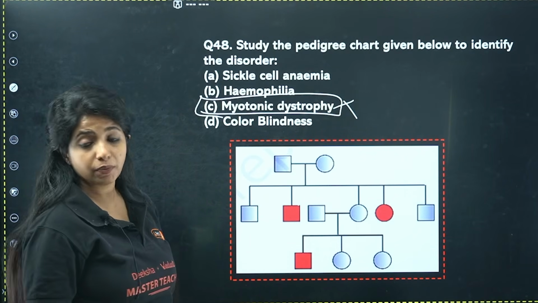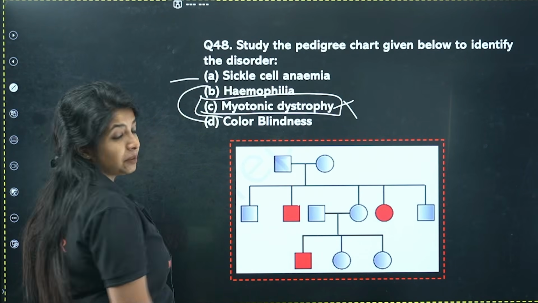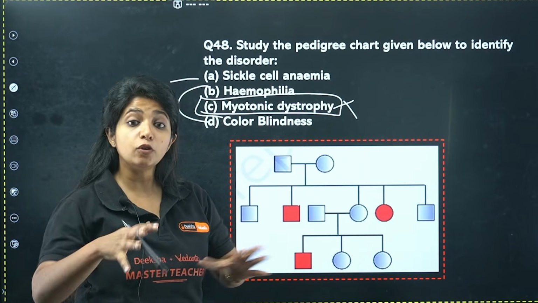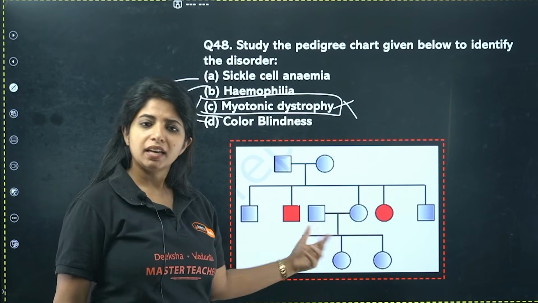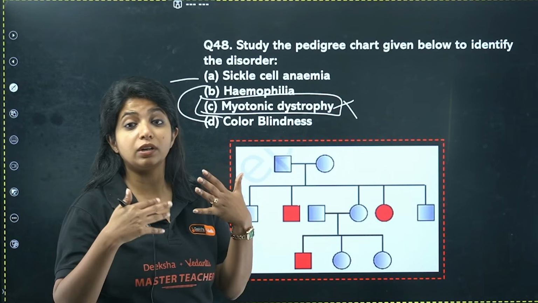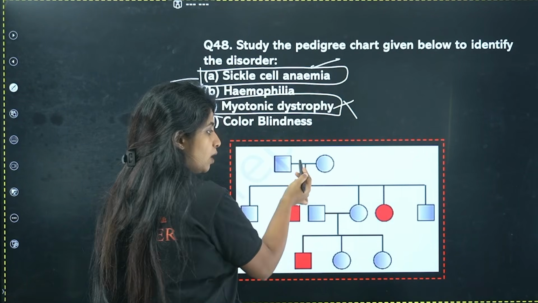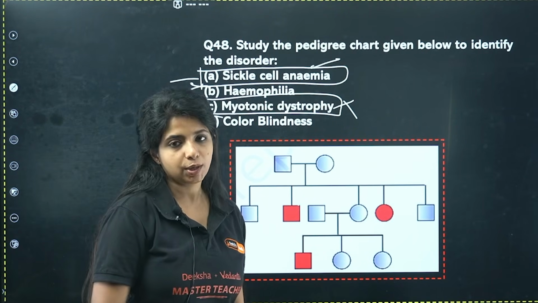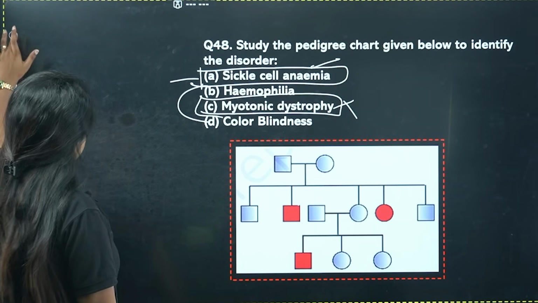Now, you have to find whether it's sex-linked or autosomal. Hemophilia and color blindness are sex-linked recessive, and sickle cell anemia is autosomal recessive. In sex-linked recessive, you could see that in one generation itself, more males are the ones being affected. Here you see one female and one male being affected, like an equal thing. Here also, only one male is affected. You cannot say that males are totally more affected over here, which is why I'll say it is an autosomal disorder. Autosomal recessive because it is skipping the generation for sure. Please remember it.